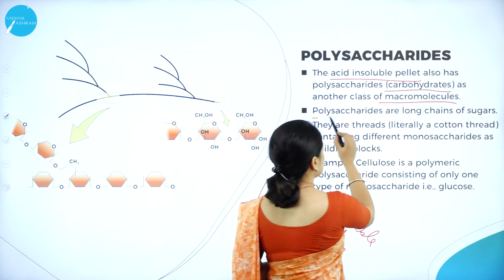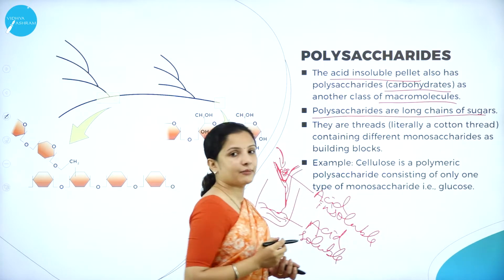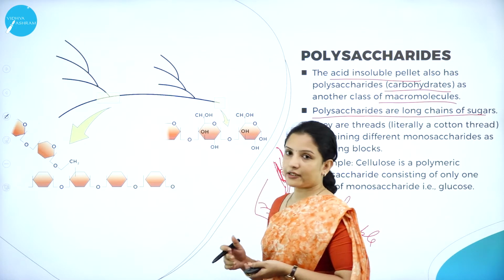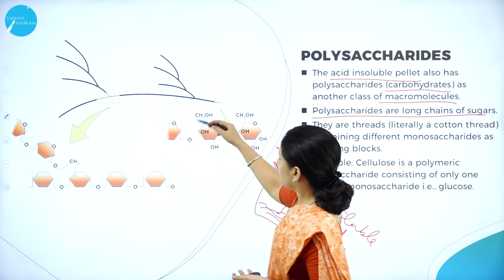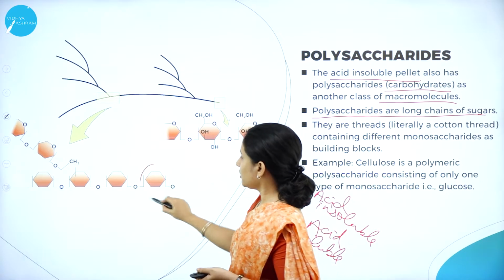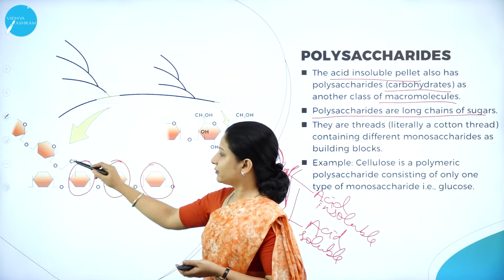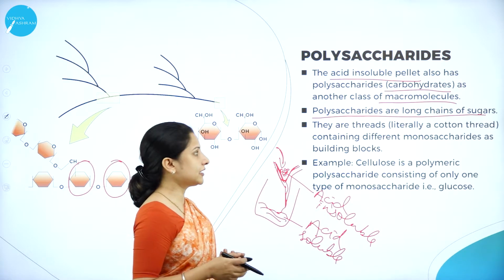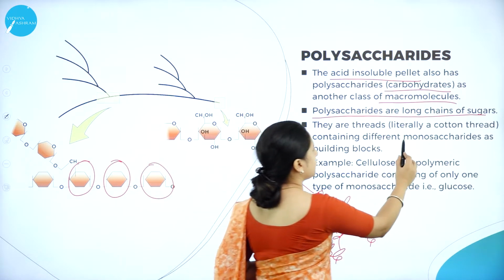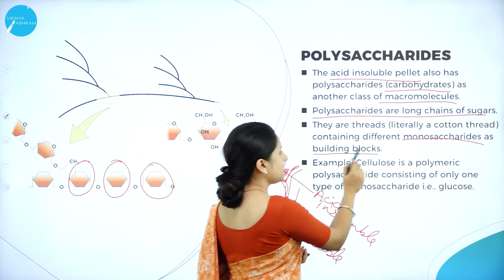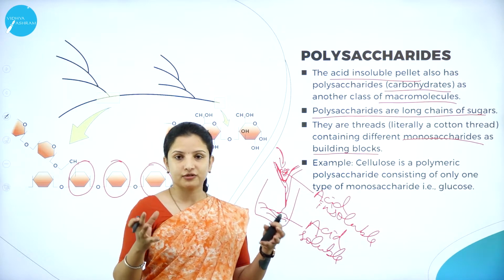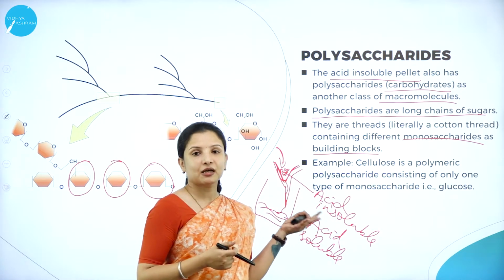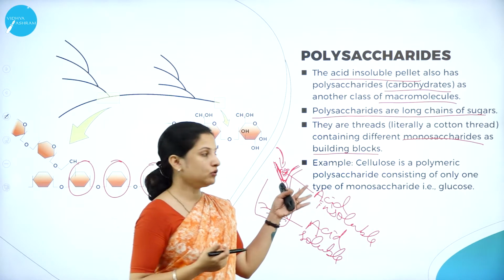Therefore, polysaccharides are long chains of sugars. As you can see here, this is glycogen, where you can see long chains of different sugar units like this. They are thread-like in nature and contain different monosaccharides as building blocks, and therefore it is called a polysaccharide. The best example that we can take is cellulose.